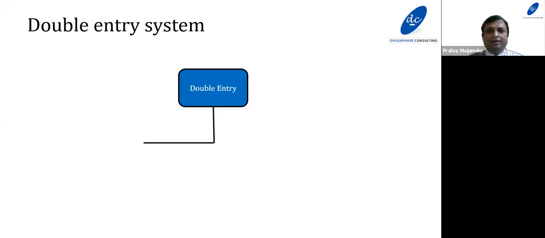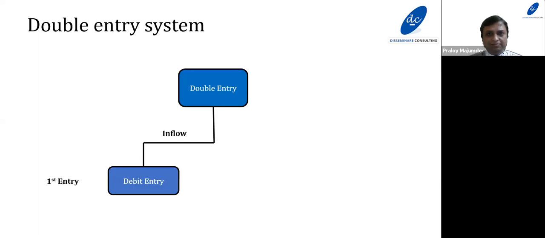Now the question is which would be the first entry and which would be the second entry. Here we will apply a very simple concept. As we have discussed, financial transactions have implications of inflow of fund or outflow of fund. By applying common sense, we will first find out whether a particular financial transaction indicates an inflow of fund or not. If it indicates an inflow of fund, the first entry would be a debit entry. So the rule is that debit what comes in, credit what goes out.